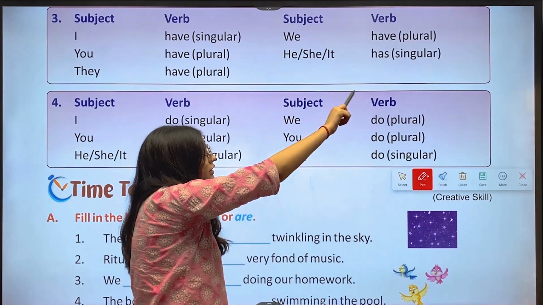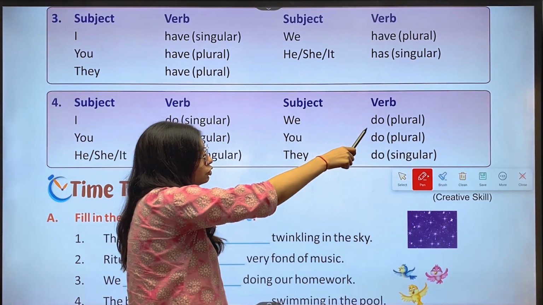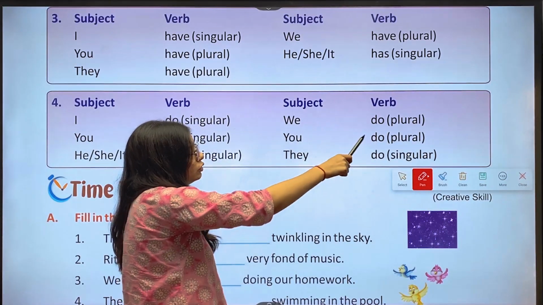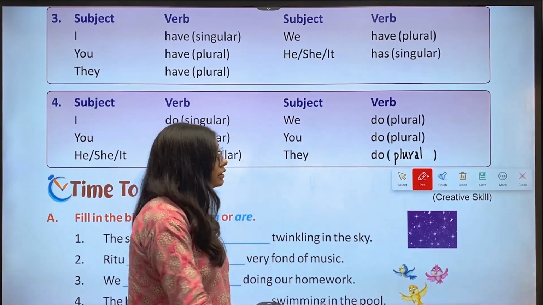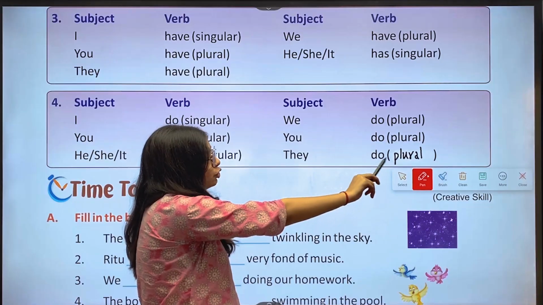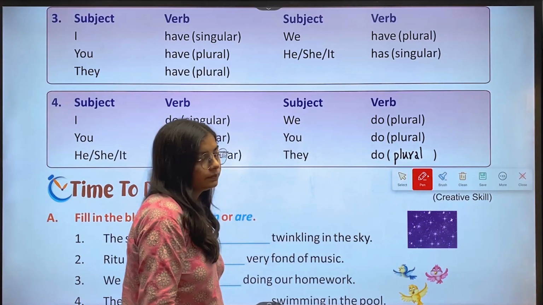Then we have subject and verb. With we we use do, which is plural. With you, we use do, which is plural. Then with they, we use do, which is again plural.